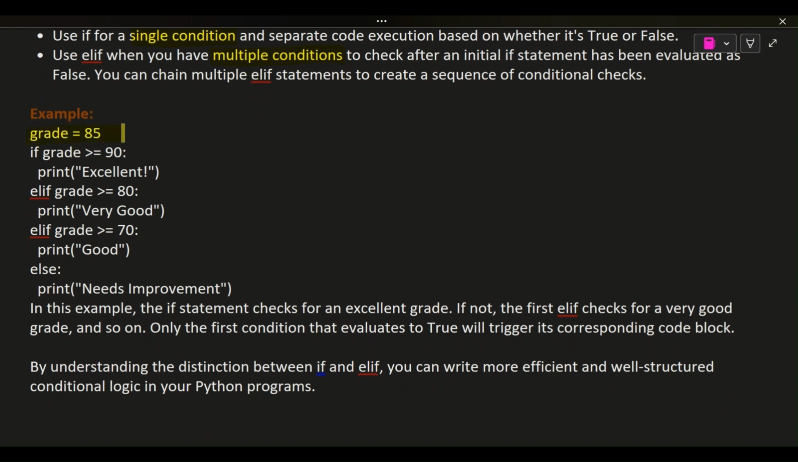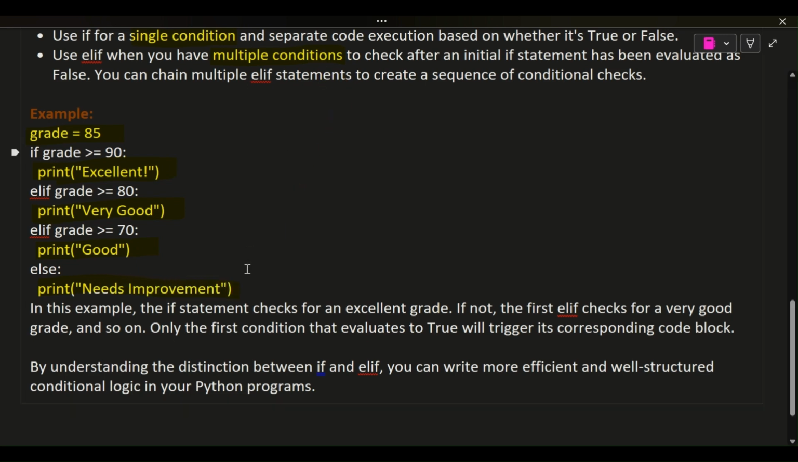Example. Python. grade = 85. if grade >= 90: print("Excellent") elif grade >= 80: print("Very good") elif grade >= 70: print("Good") else: print("Needs improvement").